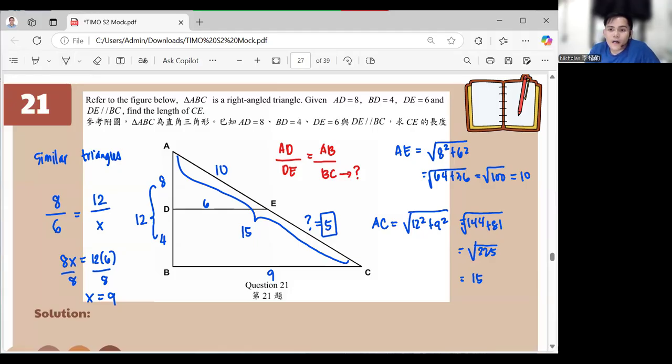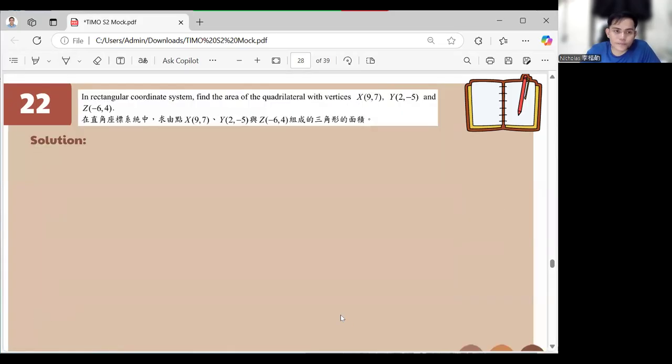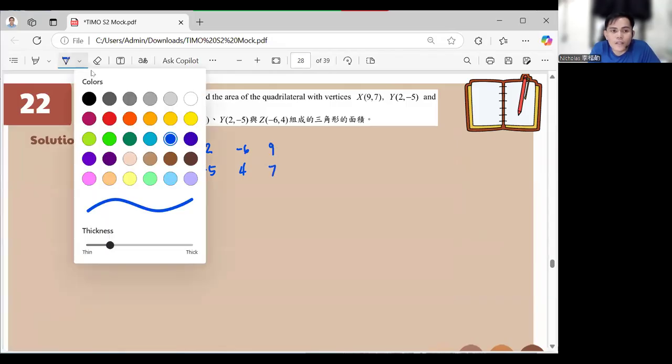Okay, let's now have number 22. Rectangular coordinate system. We have here 9, 7, 2, negative 5, negative 6, 4. Then we're going to repeat the 9, 7. We call it the shoelace method. Okay? So, shoelace method,